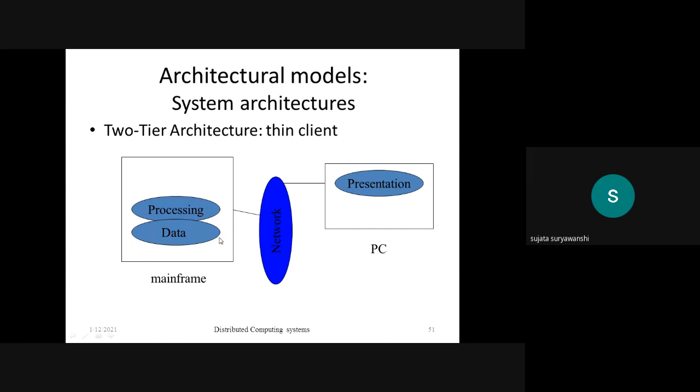But in case of thick client, this processing is also available at the client, like this one. This is the diagram for the fat client where only data is present at the server, and both presentation and the processing are present at the client side. All of you getting this?